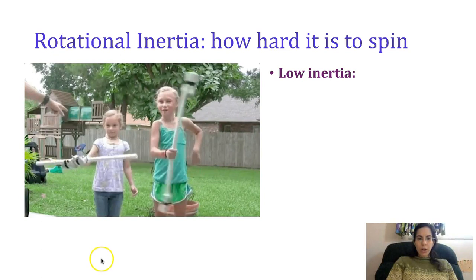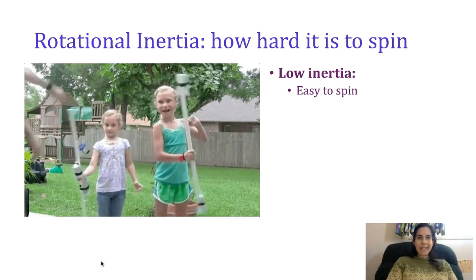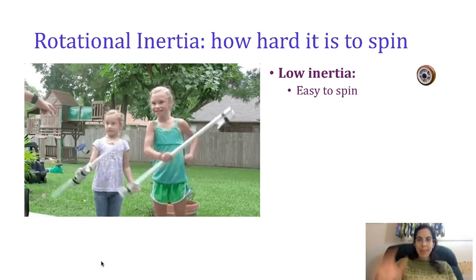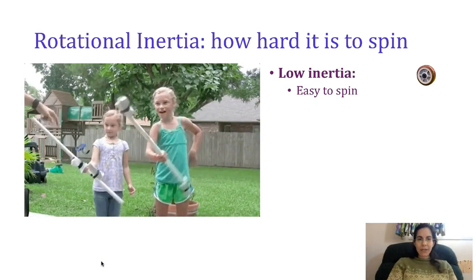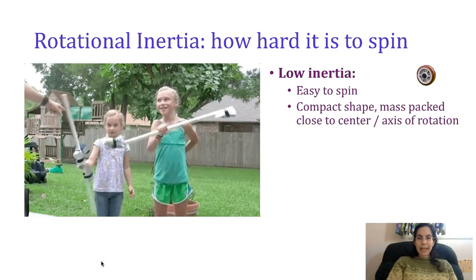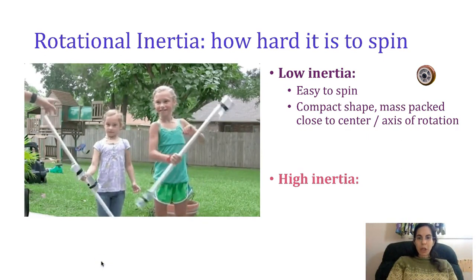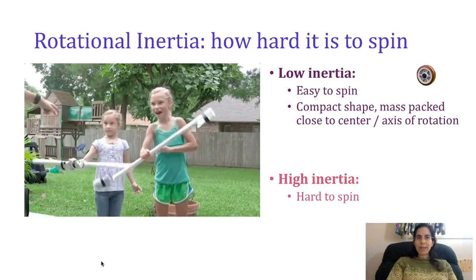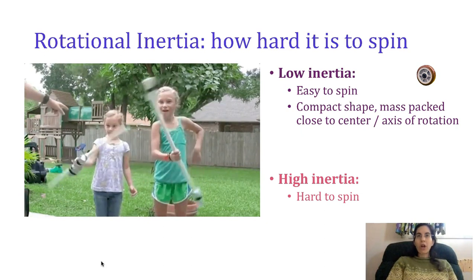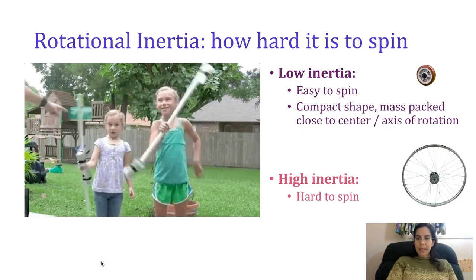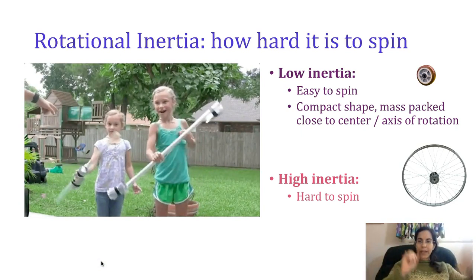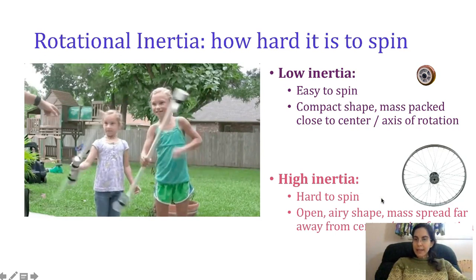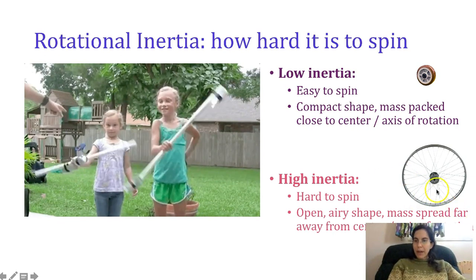Conclusion. Low inertia, that is to say, it's easy to spin, to start spinning, to keep spinning, to stop spinning, is mass that is compact, that is near the center. It is close to the axis of rotation. You'll have a much harder time with high inertia, objects that are hard to spin, hard to stop spinning, hard to keep spinning, hard to start spinning, if your mass is spread as far away as possible from the center or the axis of rotation: open, airy, hollow.